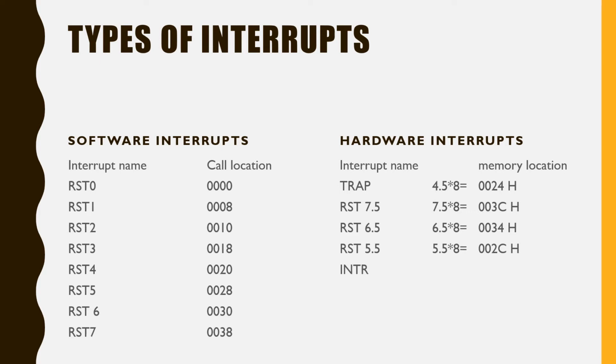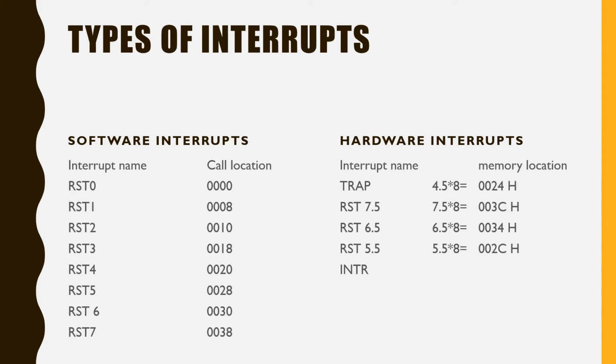In the previous slide, I already explained what software interrupts and hardware interrupts are. Software interrupts are initiated by a microprocessor instruction, and a hardware interrupt is initiated by a hardware device. Here there are a total of 8 software interrupts, from RST0 to RST7, and their corresponding call locations are given in hexadecimal notation. The first interrupt is RST0, that is restart 0. RST0 means restart 0, RST1 means restart 1, and likewise up to RST7.